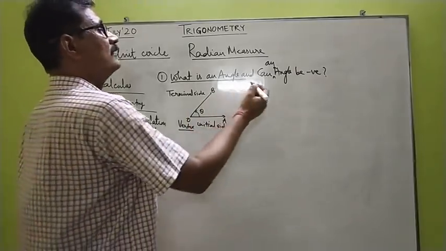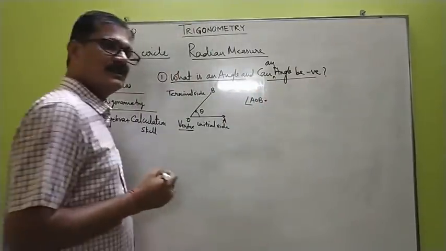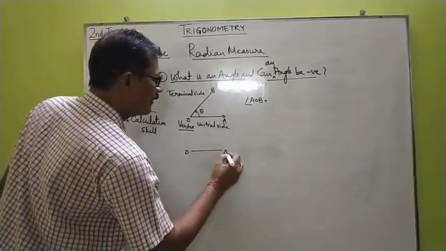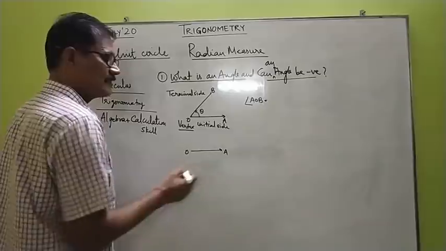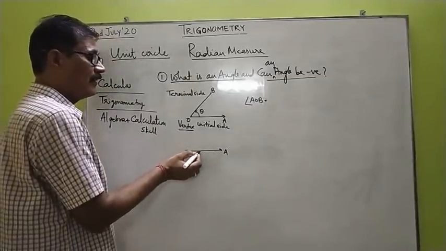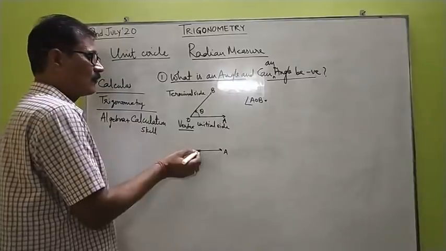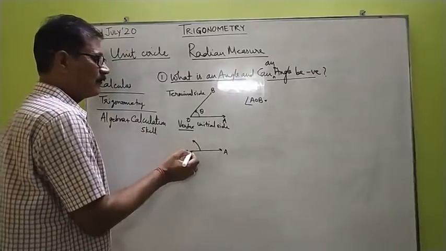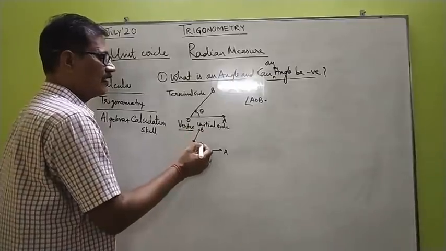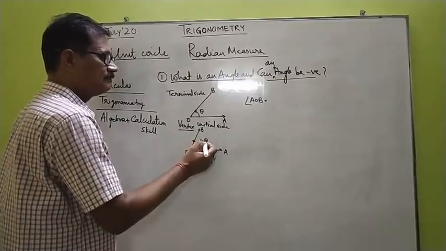Children, now the next is, can an angle be negative? See, the direction of rotation of the ray OA to form an angle can be anti-clockwise or clockwise. Normally, up to class 10, we had been constructing angles while drawing the ray moving anti-clockwise. So when the anti-clockwise movement of the ray OA takes place to reach its terminal side OB, then the angle is said to be a positive angle.